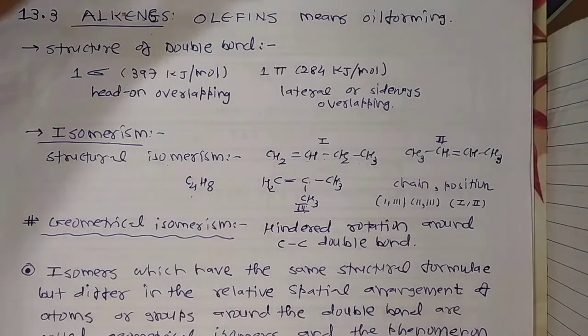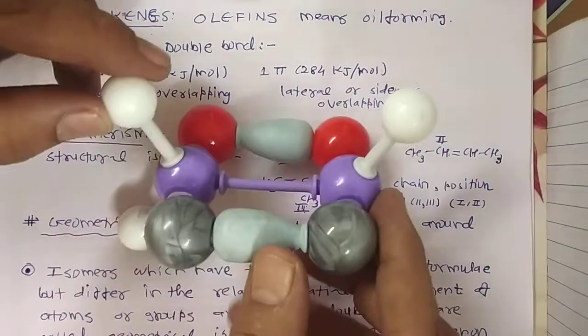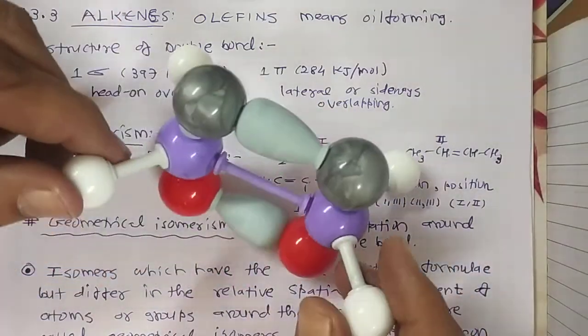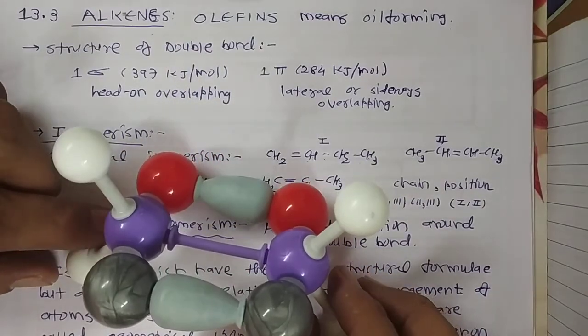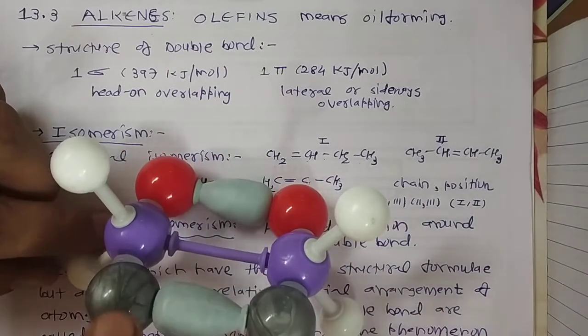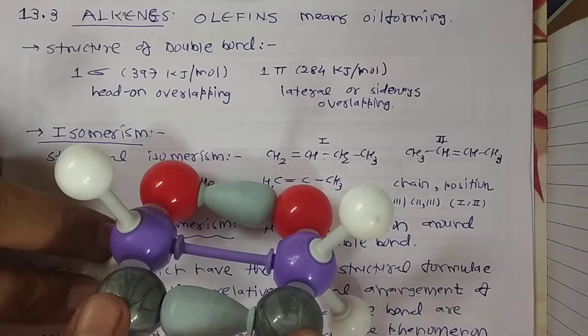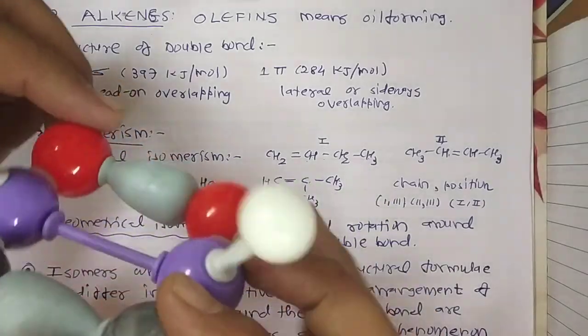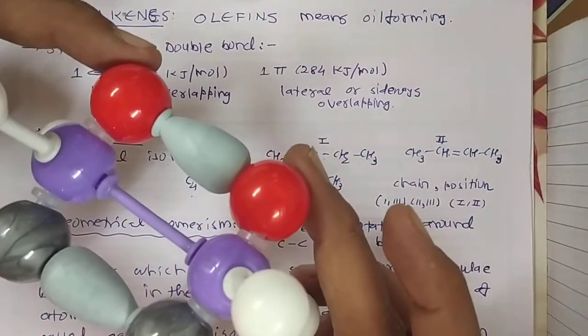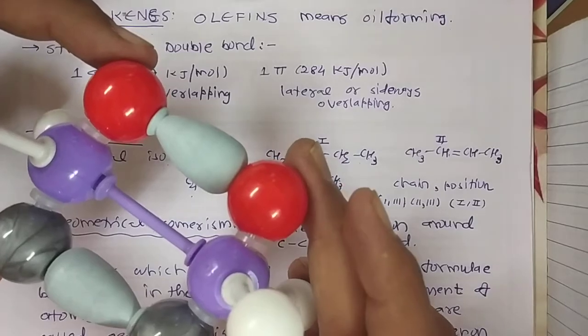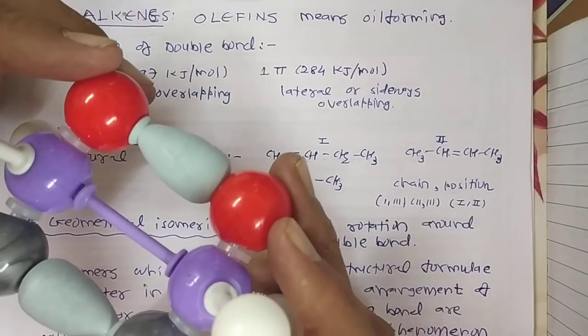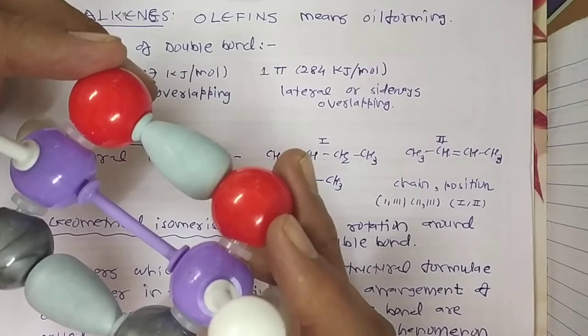So what is geometrical isomerism in the case of alkenes? We know that a double bond consists of a sigma bond and a pi bond. The pi bond is formed by the sideways overlapping of unhybridized p orbitals of two carbon atoms, above and below the plane of the carbon atoms. If one of the carbon atoms of the double bond is rotated with respect to the other, the p orbitals will no longer overlap and the pi bond should break.